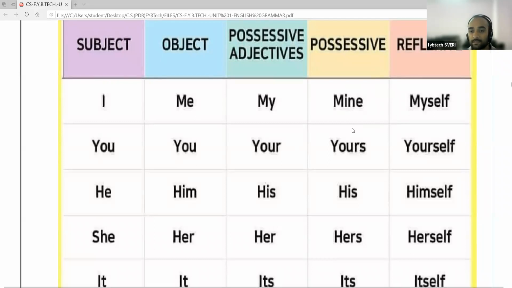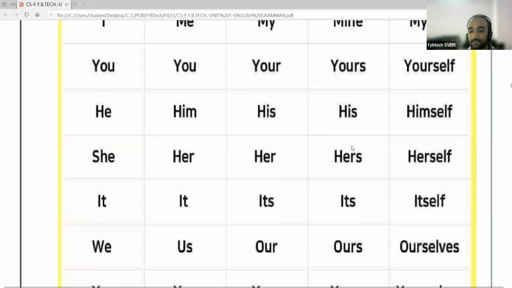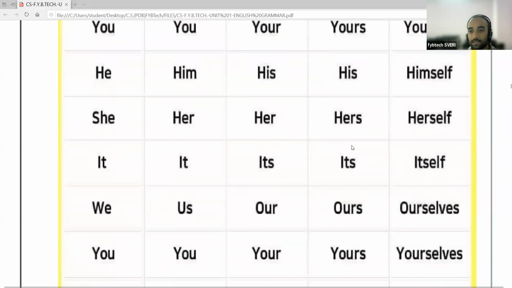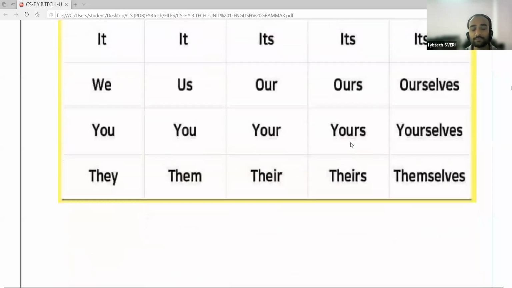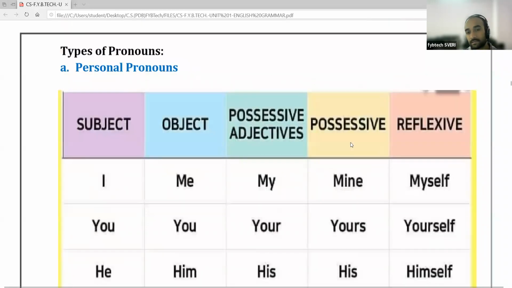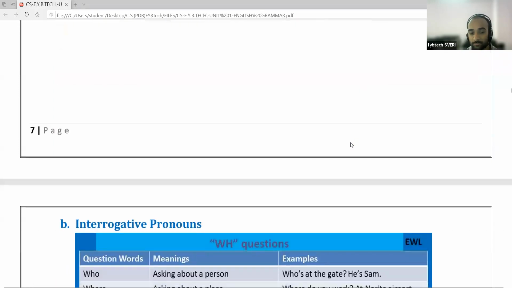That is myself, yourself, himself, herself, themselves, yourselves. Okay, so these are the types of personal pronouns and the chart of personal pronouns. So you will have to remember this chart also.